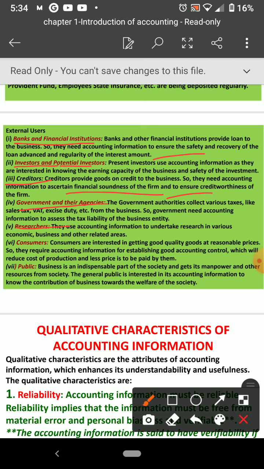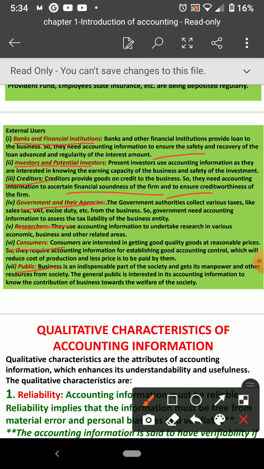Then researchers, those who are doing research and all, those people also come to collect data about your business as part of their data collection. Then consumers, of course, they are the valuable part of the business. Consumers are surely stakeholders, they are the interested group, they want to know about the business performance. Then the general public, which includes even consumers.